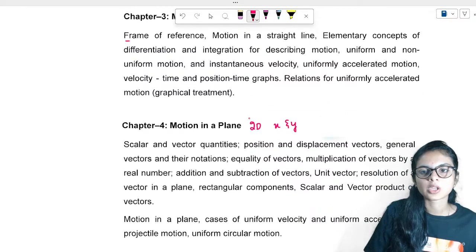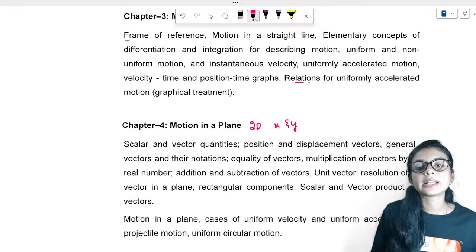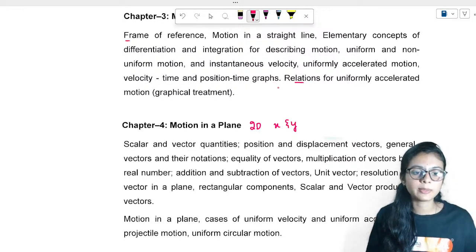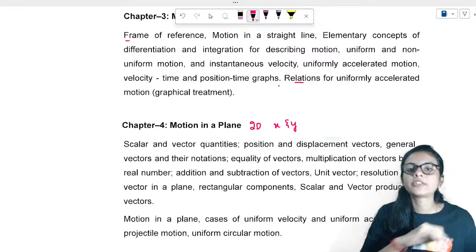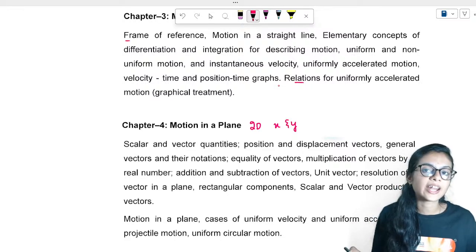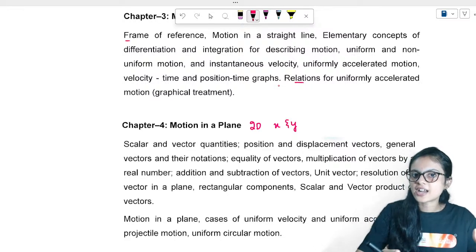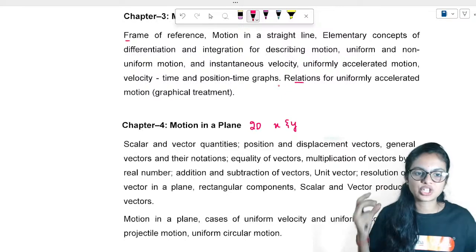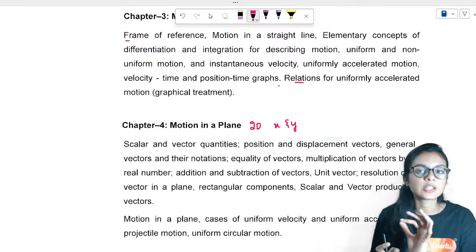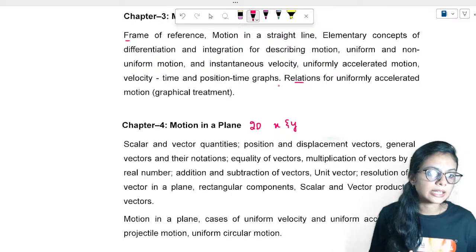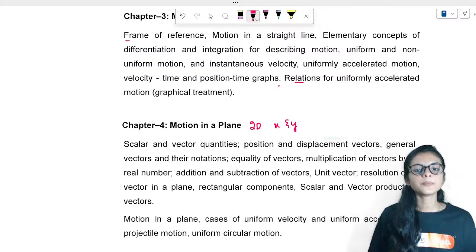Okay, moving forward. Here you can see relative motions. Questions will be there, for example: if a man is running on a train, the train is moving in the opposite direction, and beside it there's a car going. These kinds of questions will arise from the motion in a straight line chapter. Clear with this? Okay. Next.